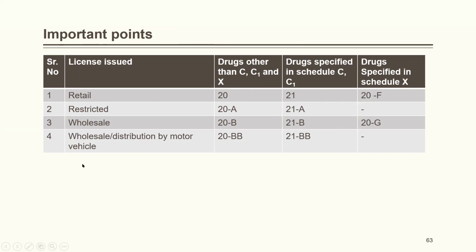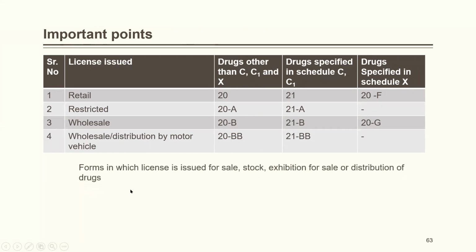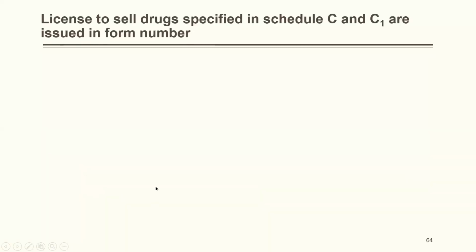Wholesale distribution by motor vehicle. In this case, for drugs specified in other schedules, okay, except C, C1 and X, yes, 20BB, 21BB. You can't go for giving license for drugs specified in Schedule X. Okay, so this is basically forms in which license is issued for sale, stock, or exhibition for sale or distribution of drugs. You need to memorize it.